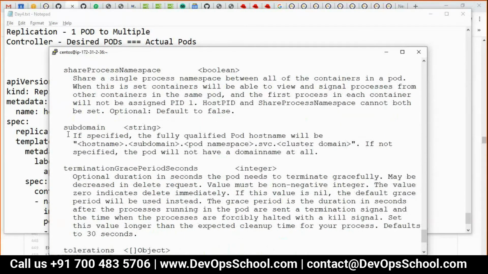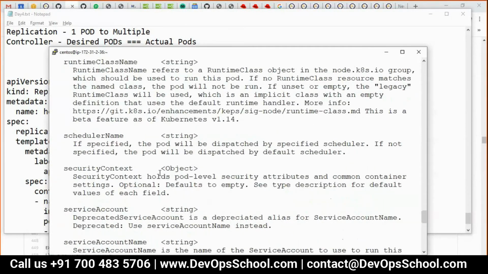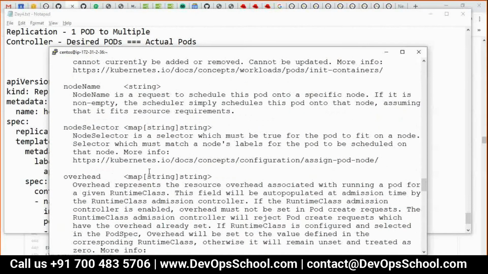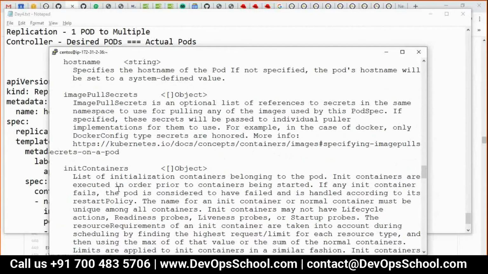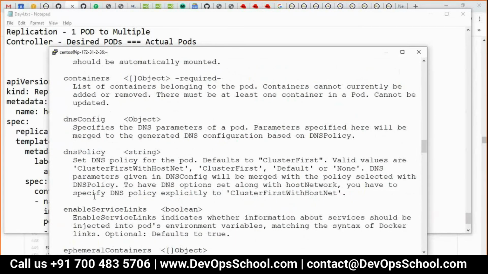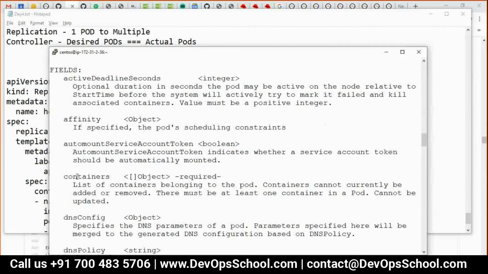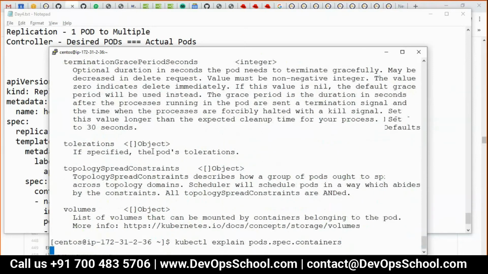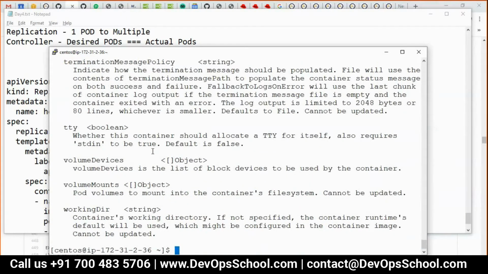All this thing. So see here, this is the field, this is the type of the data which you have, and some of the data which is required, you will have a required field also. For example, for the text containers is required. So go up, see here, so many options are there. See, containers, required, like this. This is the type object, string, integer, here integer. So like that you will have to learn actually. Okay, see here. Like this.